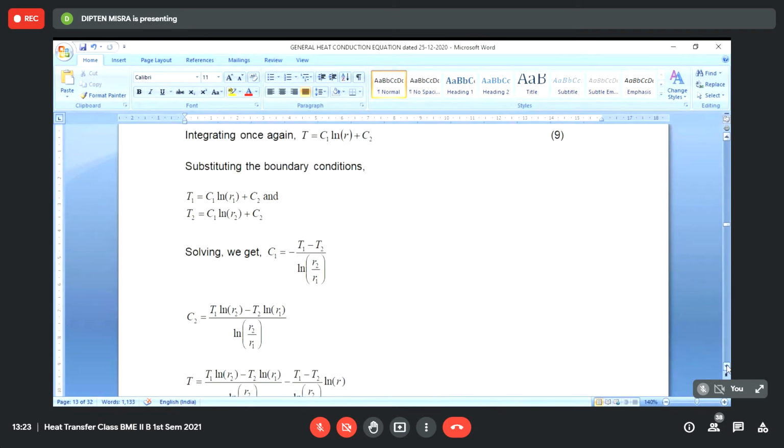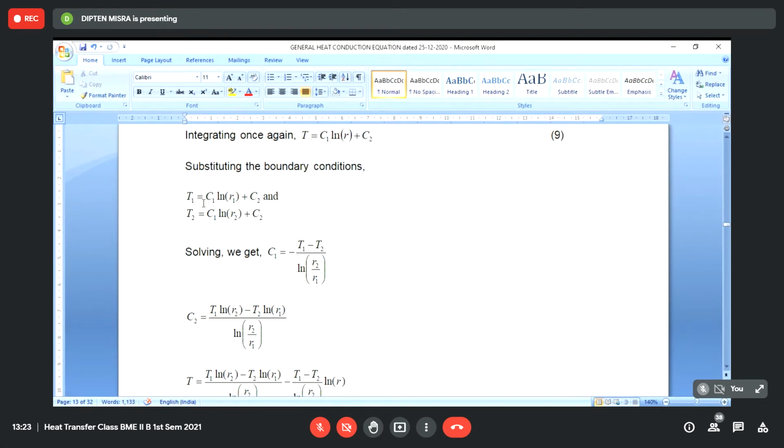And we can find out C2. C1 we have found out by just subtracting one from the other. And if we multiply both sides of one equation by log of R2, and both sides of the other equation by log of R1, and then subtract, then the C1 term will cancel and C2 we can find out.